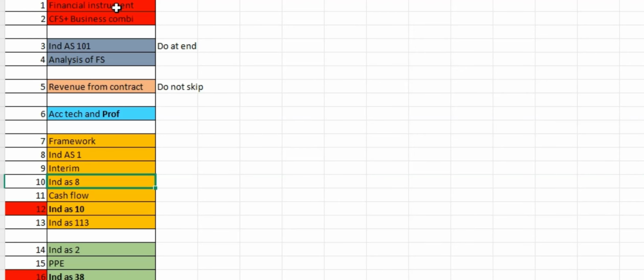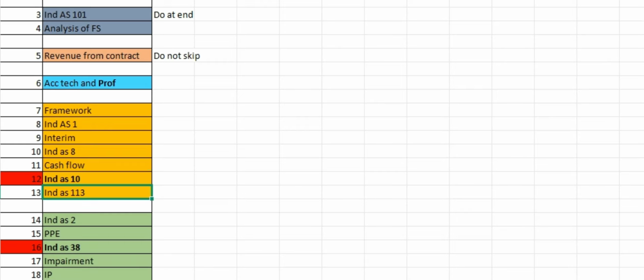Then okay, this is your part of module 1. I guess this is the module 1 framework, conceptual framework. Ind AS 1, interim financial statement, Ind AS 8, cash flow statements was tested in the September 25 attempt. Ind AS 10 is something I expect because it has been tested in the last 4 attempts. And Ind AS 113. So Ind AS 10 is important in this set, but you have to cover this entire set.